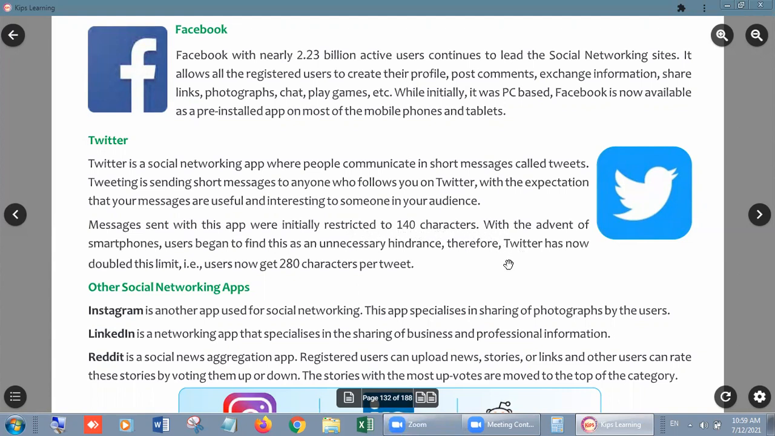Initially, when Twitter started, it gave us a limit of only 140 characters. With the advent of smartphones, users began to find this an unnecessary hindrance. When people on mobile phones felt that 140 characters was a very small capacity, very less to express our views, users began to find this an unnecessary hindrance.